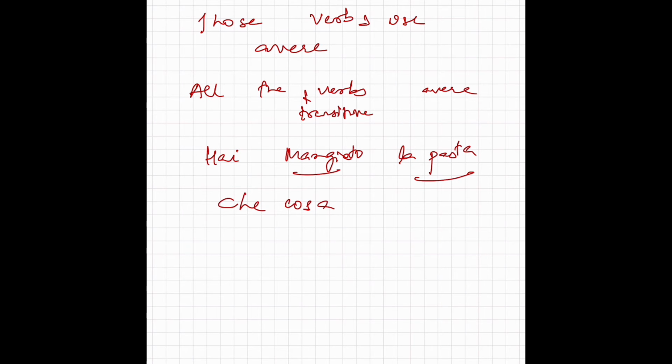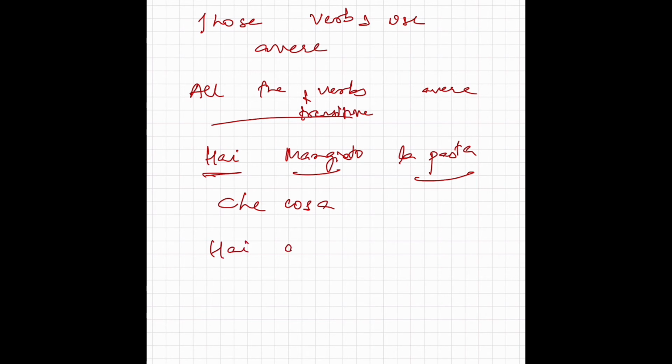Mangiato answers the question chi cosa, while intransitive verbs don't answer the question chi cosa. They answer the question dove, for example, not chi cosa. So the rule here is all the verbs which are transitive use avere as the helping verb. For example, hai mangiato la pasta. Che cosa hai mangiato? What do you eat? La pasta. So we use hai mangiato.